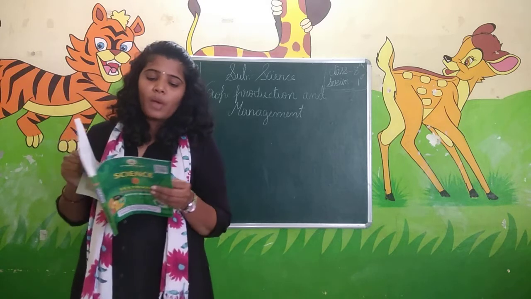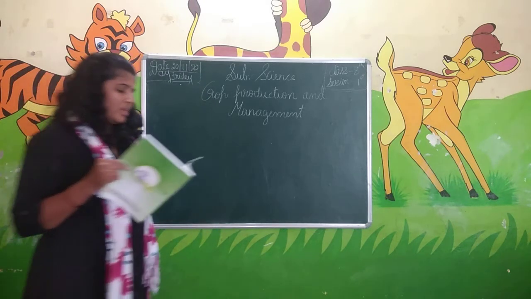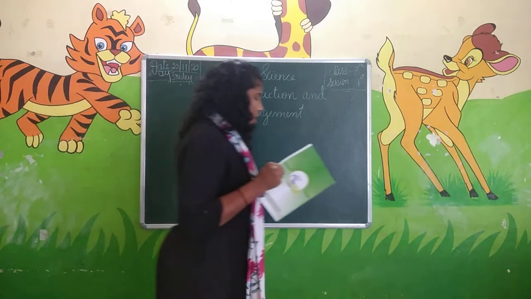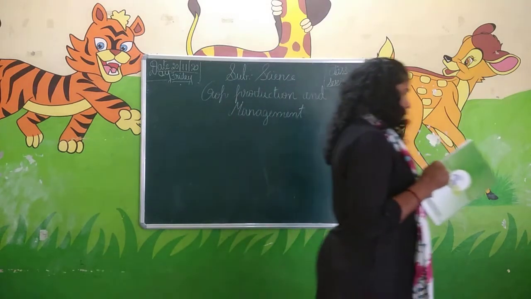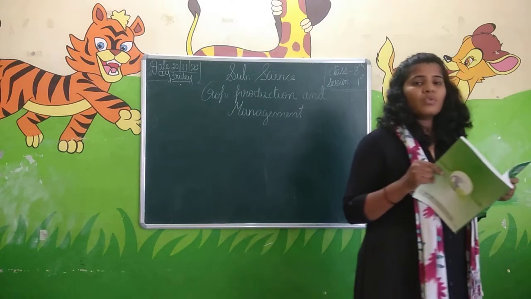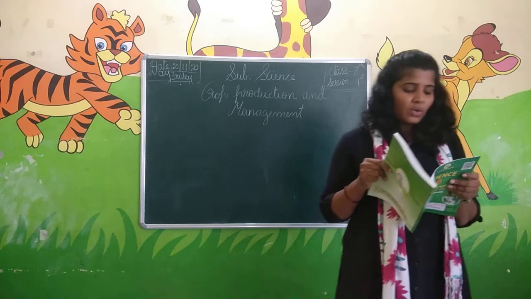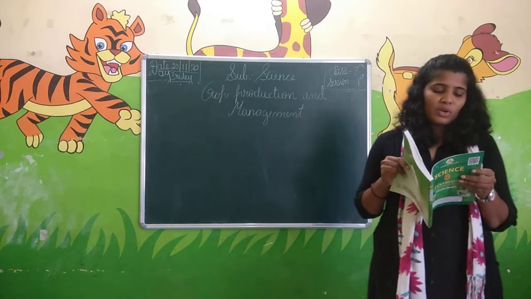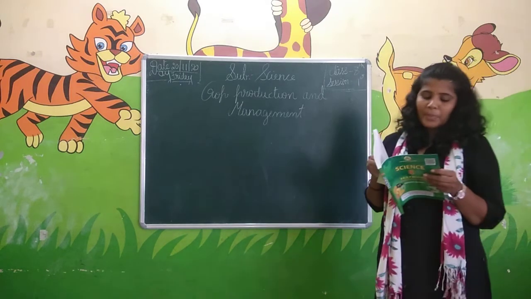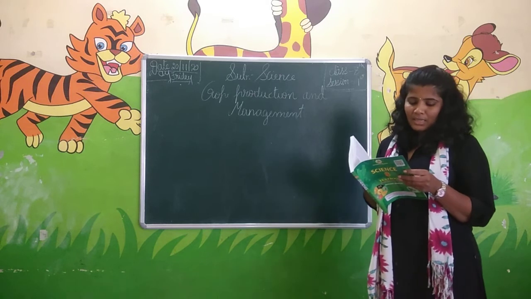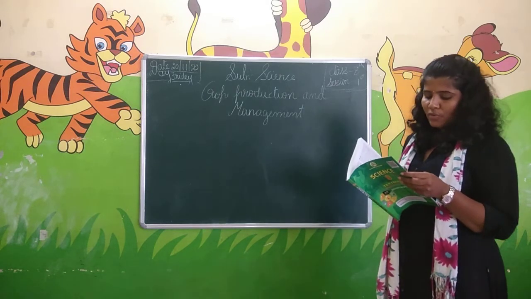Next are rabi crops. The crops grown in the winter season, October to March, are called rabi crops. Examples of rabi crops are wheat, gram, pea, mustard and linseed.